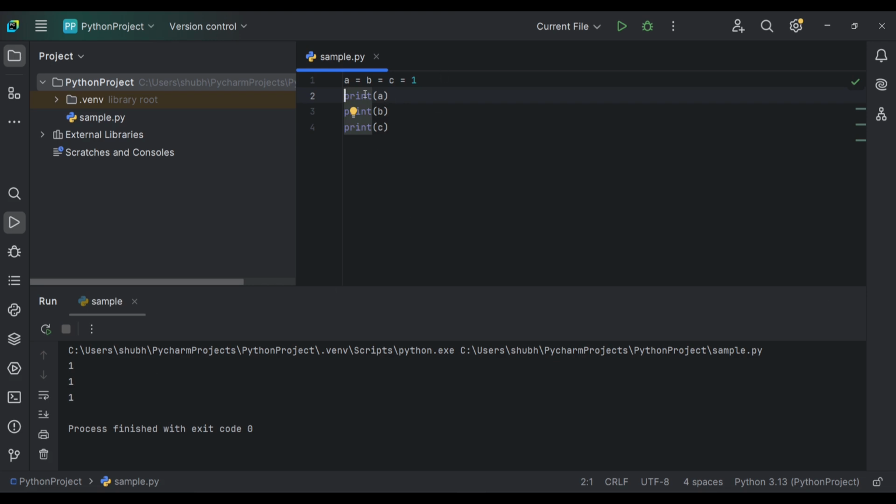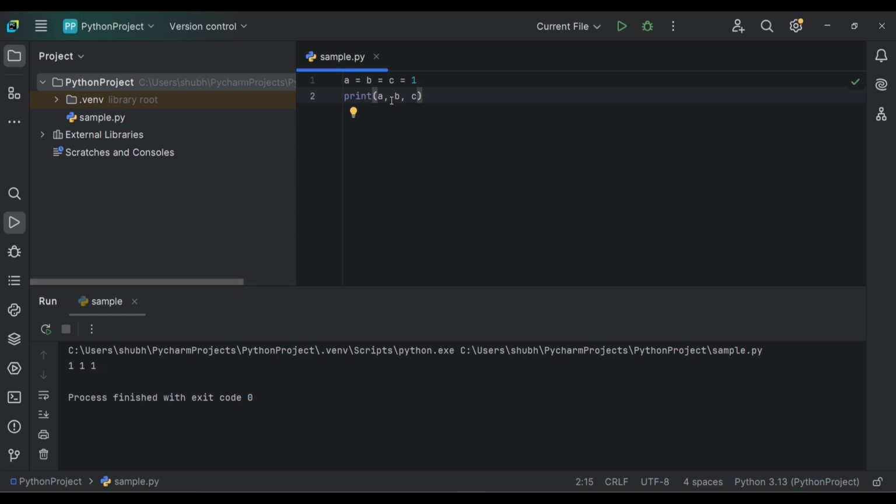And there is one more thing. Since we have three different print statements, we are getting the output in three different lines. So if we write all the variables comma separated in a single print statement, then we will get all the values in a single line. So let's run the program. Here we can see all three values in a single line.